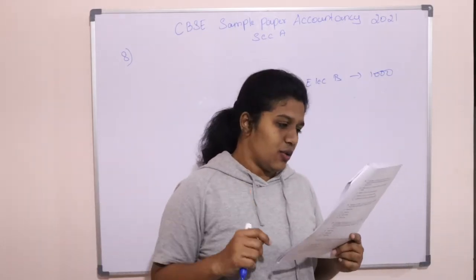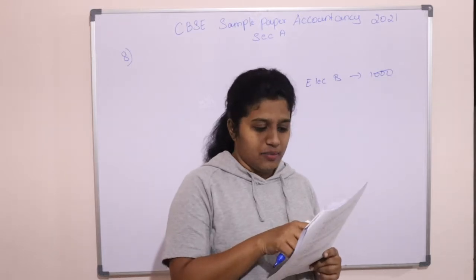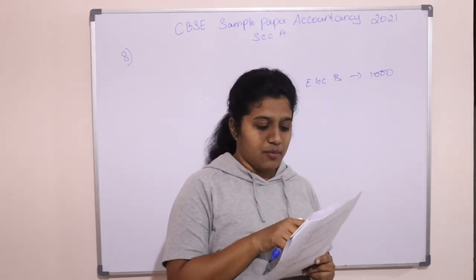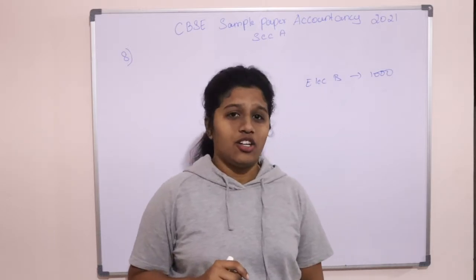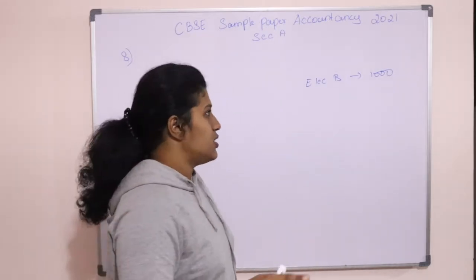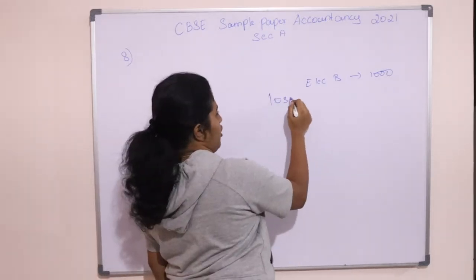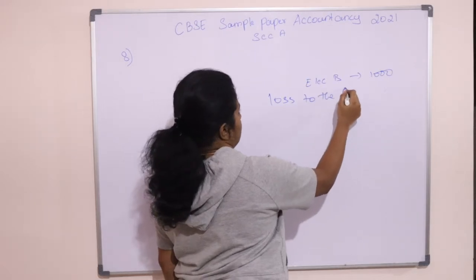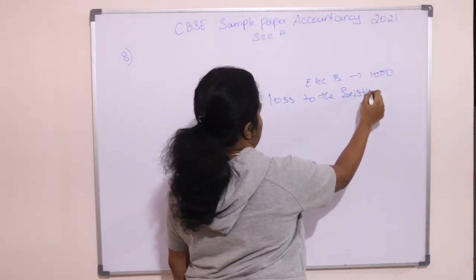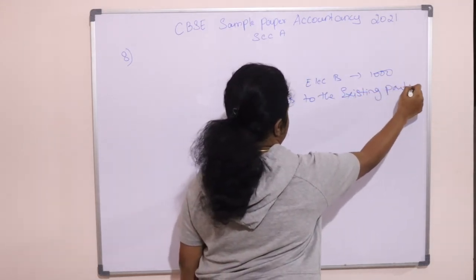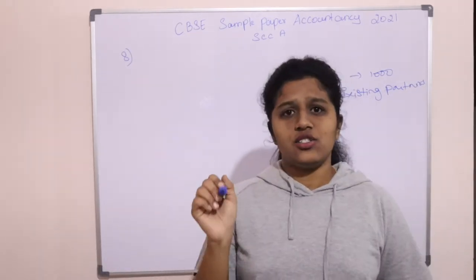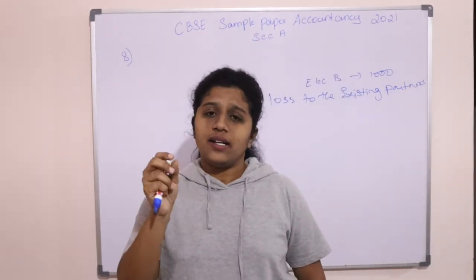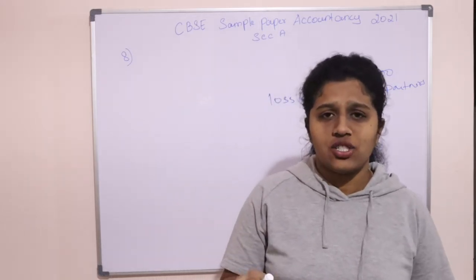So now go through the options. Gain to the existing partners, loss to the existing partners, neither gain nor loss, none of the above. It is a burden for us. So that's why it is loss, loss to the partners. So this is the right answer. So wherever theoretical questions are coming, analyze and solve quickly and move ahead. Spend time on the practical questions and manage time.